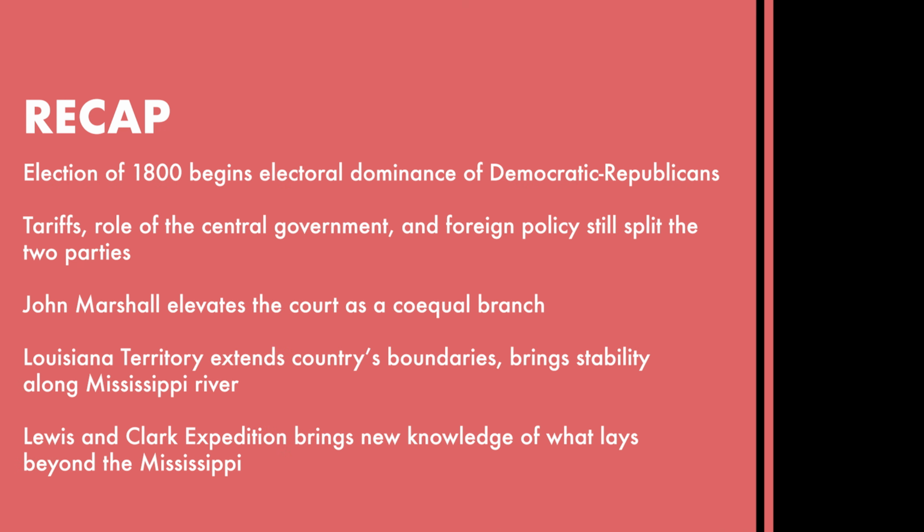Alright, so that is it. Here is your recap. The election of 1800 begins electoral dominance of the Democratic Republicans. The two political parties are split by tariffs, the role of the central government, and foreign policy. John Marshall elevates the court to a co-equal branch, and the Louisiana Territory extends the country's boundaries and brings stability along the Mississippi. Finally, the Lewis and Clark expedition brings new knowledge of what lay beyond the Mississippi.